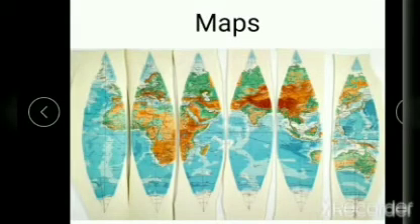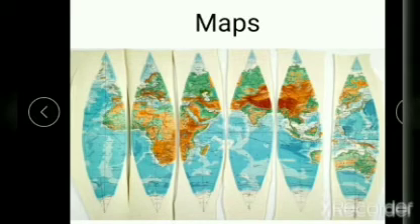A map is a drawing of the whole or part of the earth's surface on a flat surface such as paper. If we take a globe and flatten it, it will become a map. Okay, so a globe, when it is flattened, will become a map. A map gives us information about places on the surface of the earth in greater detail than the globe. Okay, so a map can give more information than the globe.